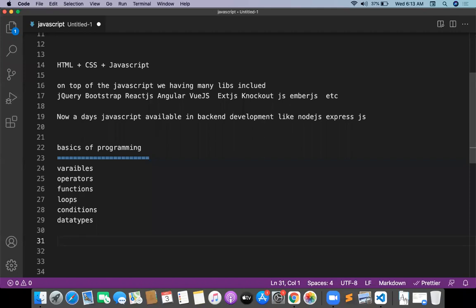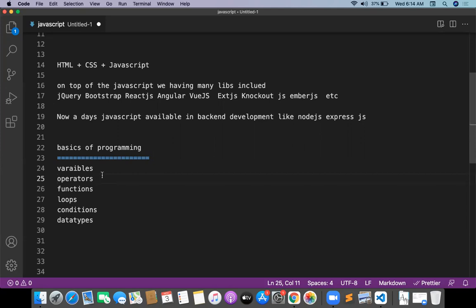Any programming language you take, not only JavaScript, you take Python, C++, C#, Java, PHP, these kinds of basic procedures we have to follow. Variables: how to create a variable, how to store the data. Operators: arithmetic operator, assignment operator, relational operator, conditional operator, a lot of operators we can see. And coming to the functions, how to create a function, how to store a block of code inside the function, how to call the function.